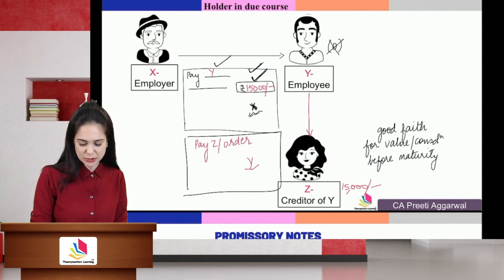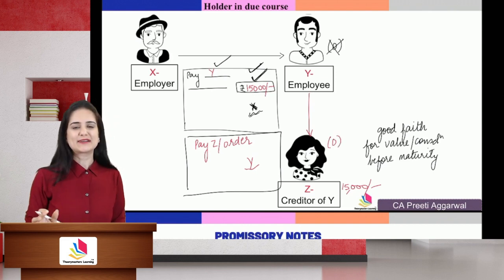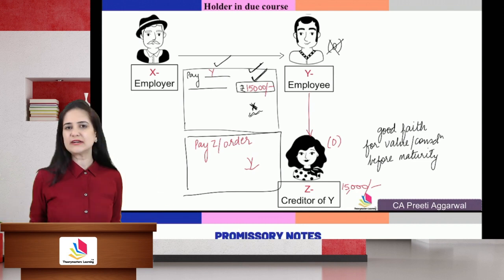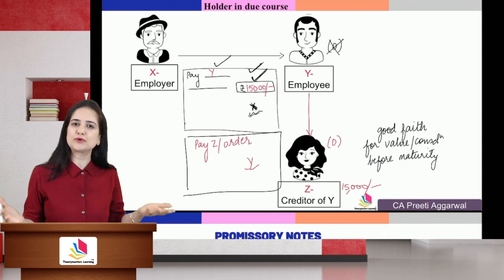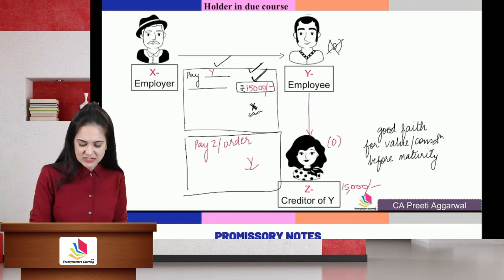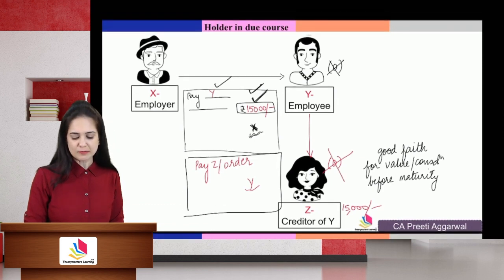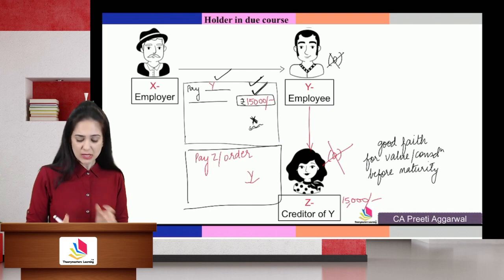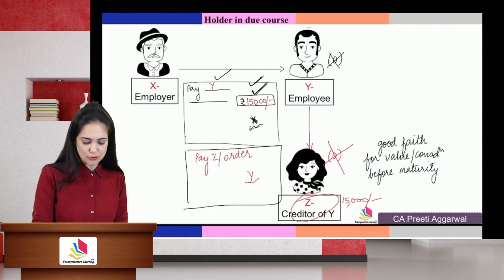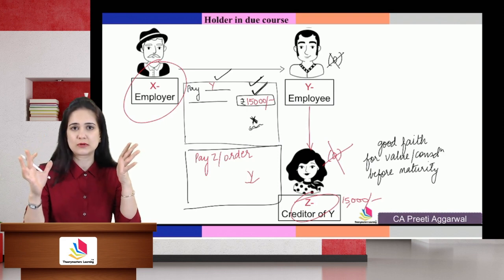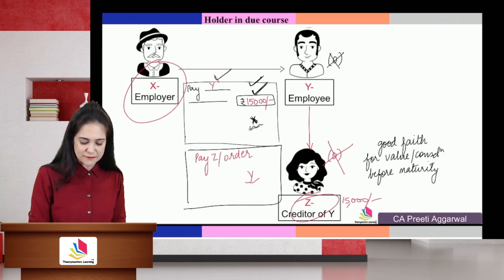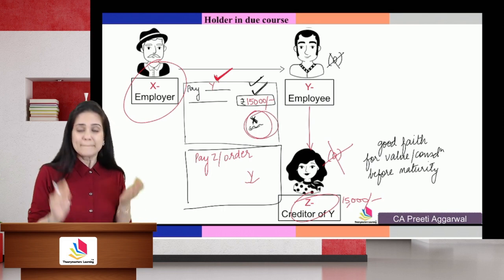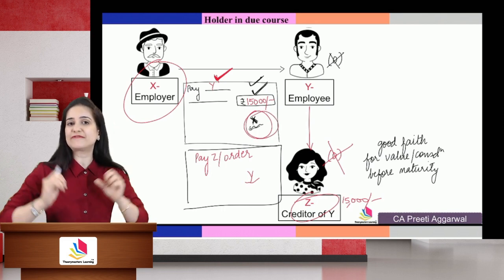See, this is our basic question. In the Sale of Goods Act, you must have studied that if Y is not the owner, then Z will also not become the owner. You cannot give what you do not have. But if Z is not made the owner, people will always be in doubt while accepting a negotiable instrument. Z is accepting an instrument drawn by X whom she doesn't know. She knows Y in whose favor the check was issued. She doesn't know the person who is drawing the check, but she is still accepting it in good faith.